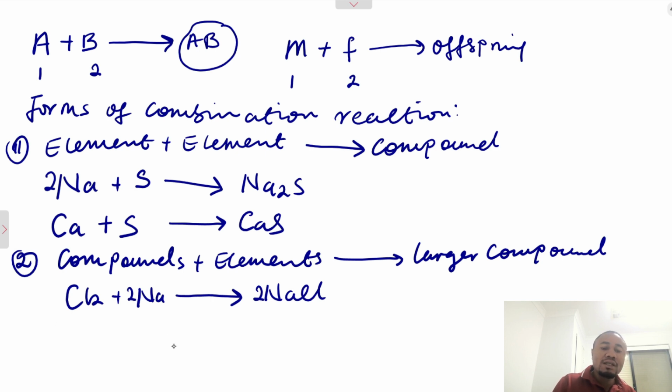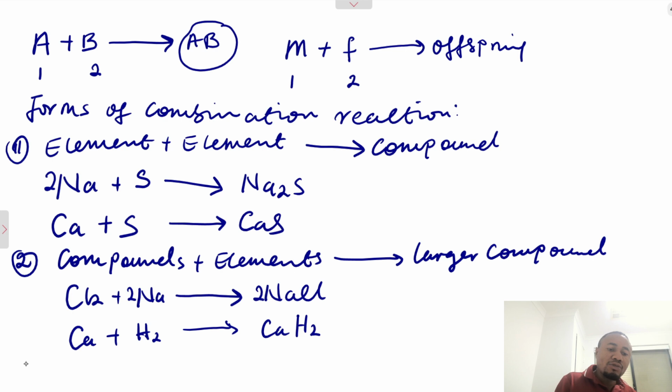So, in this case, now we can have calcium plus hydrogen gas to give us calcium hydride. So this is one example of when you combine 2 or more different elements with a compound.